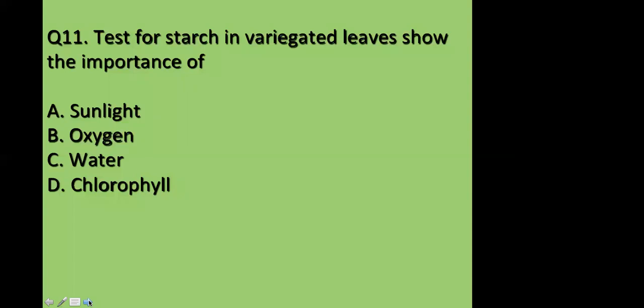If you want to prove that chlorophyll is required for the photosynthesis process, we can test for the starch in the variegated leaves. Because the variegated leaves, as you have seen in the video, have some areas which contain chlorophyll and some areas which do not. Where there is chlorophyll, starch will be prepared, and with the iodine you can test for it. Those green areas will become blue-black, and the areas which do not contain chlorophyll don't change color. So this is telling you about the importance of chlorophyll.